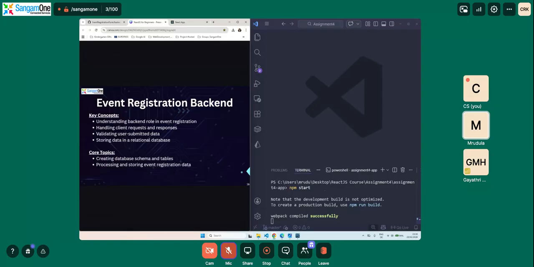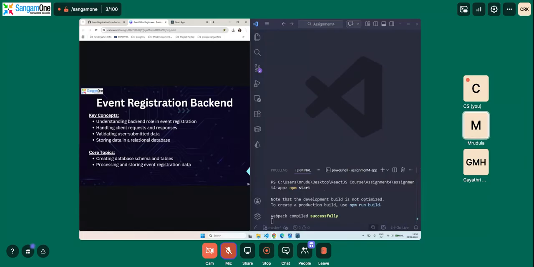This is just the basic validation. We could also go on about different types of validation, but we are not here to discuss all the types of validation. We will just see how it validates the data. Now what happens is storing data. Since we are using MySQL, it is a relational database. So we need to create a schema, we need to create tables, and we need to have the data stored in it.